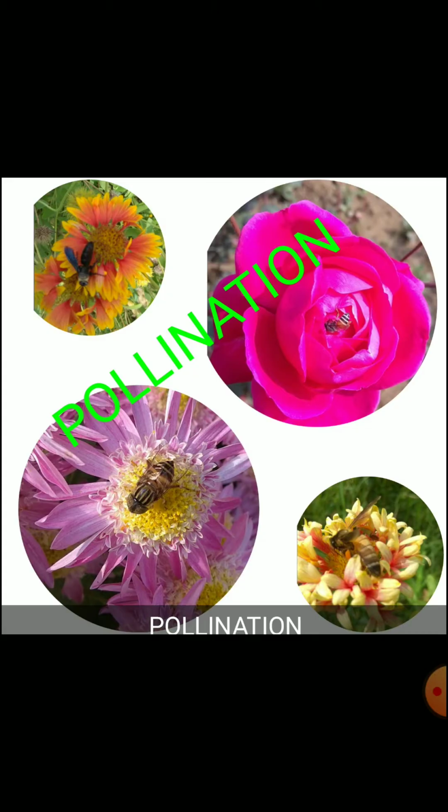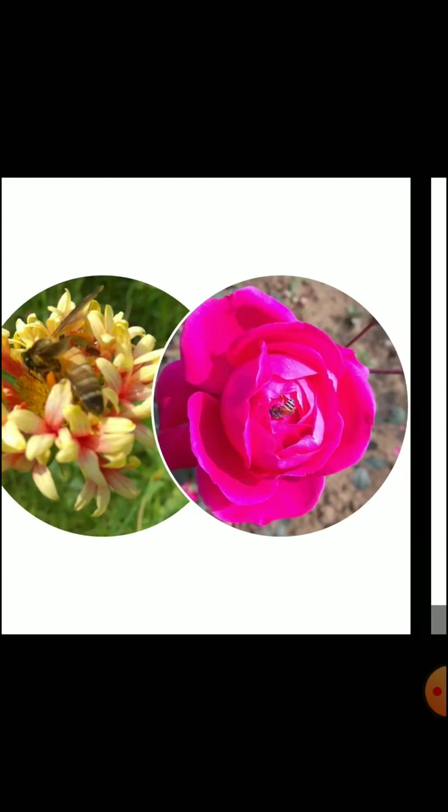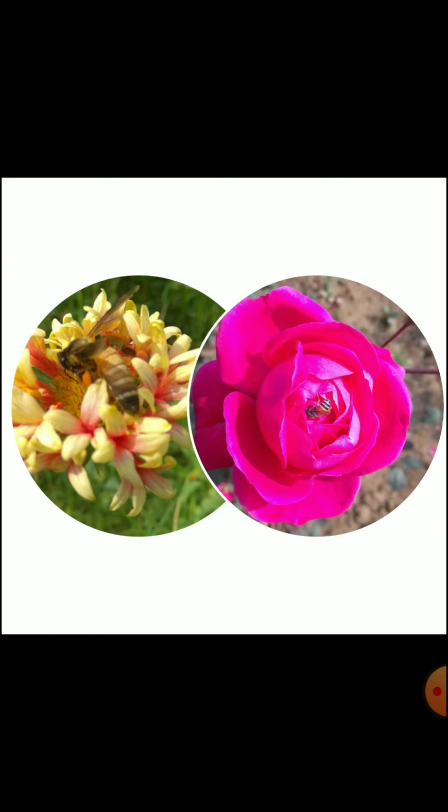The process of pollination requires the help of abiotic and biotic agents. Abiotic means non-living and biotic means living agents. Wind, water, insects, animals and birds are the agents of pollination. Let us understand different agents of pollination.